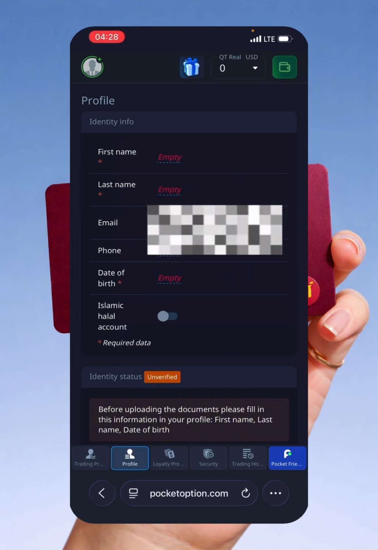So now listen, this is really important. Pay attention. For your first name, you have a government issue ID. So make sure your name is written the way it is written on your ID. All right.